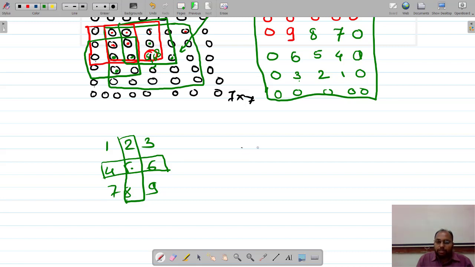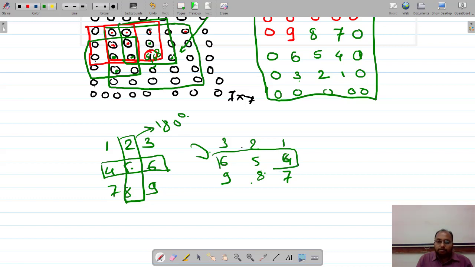Are you getting it? Let us first take the mirror image like this: 3 6 9, then 2 5 8, and then 1 4 7. So we have performed the vertical 180-degree transformation. Now let us take the horizontal 180-degree transformation.